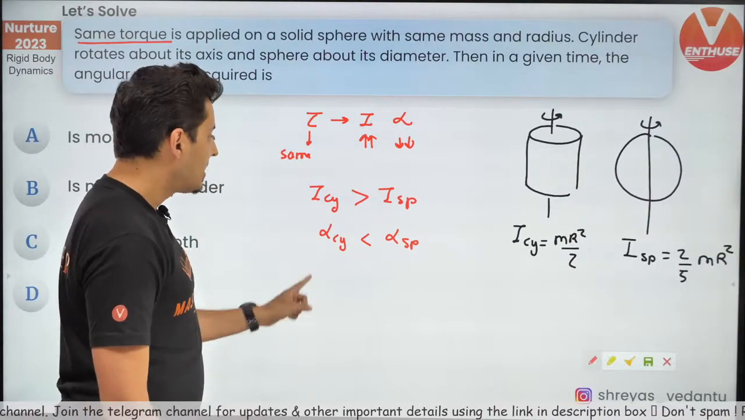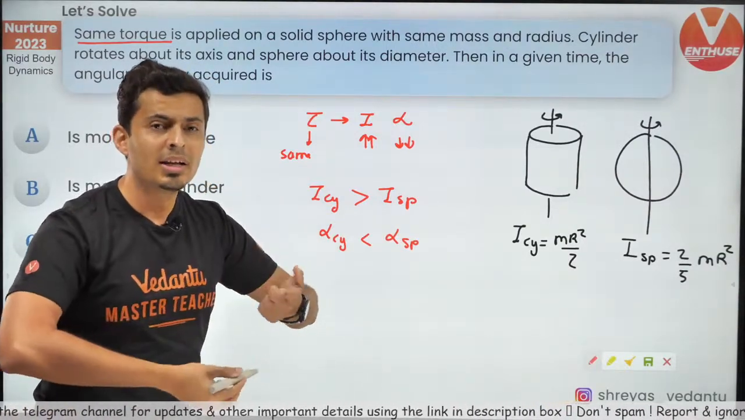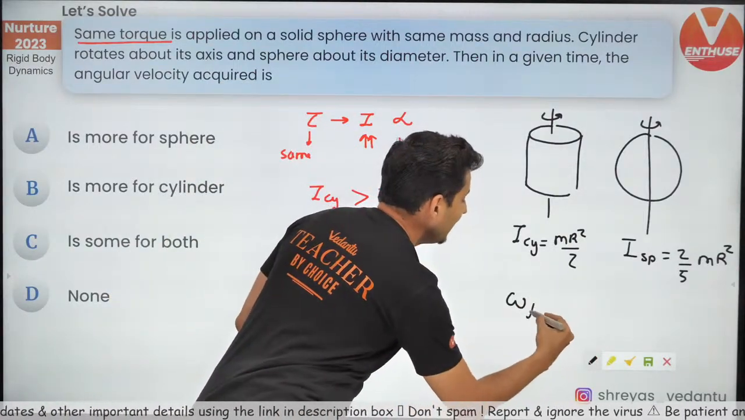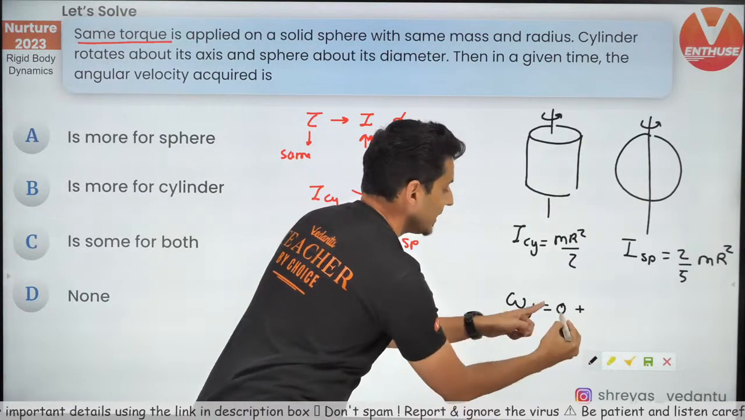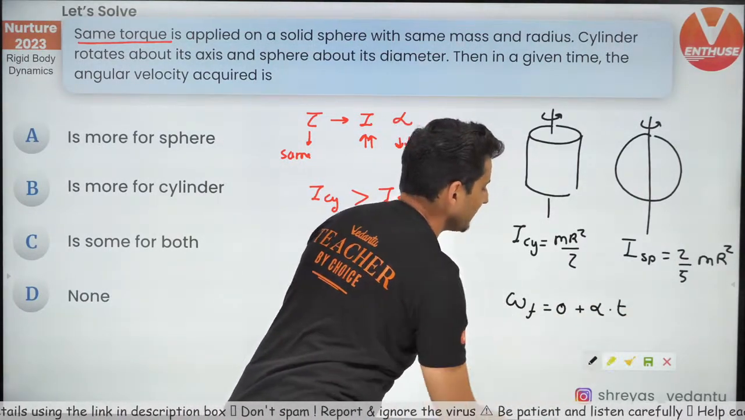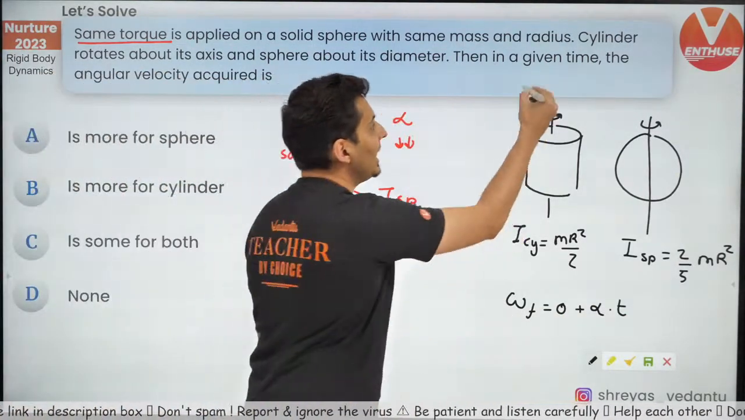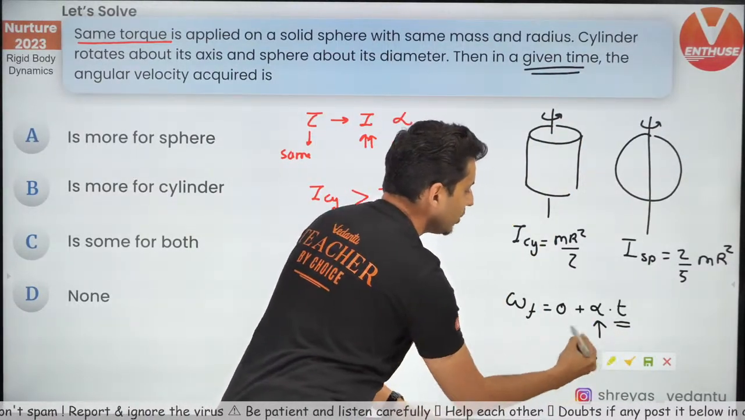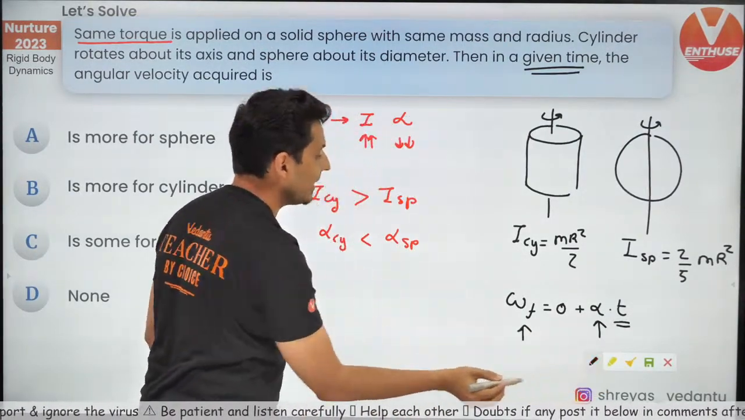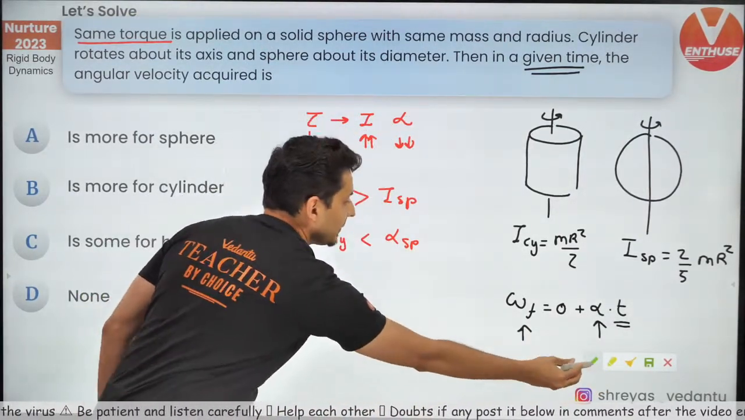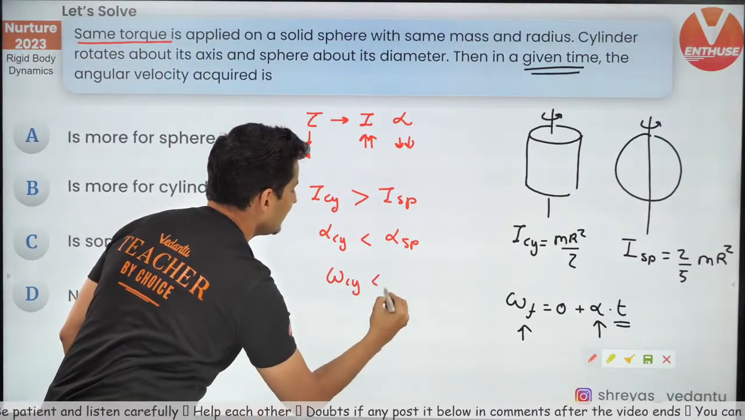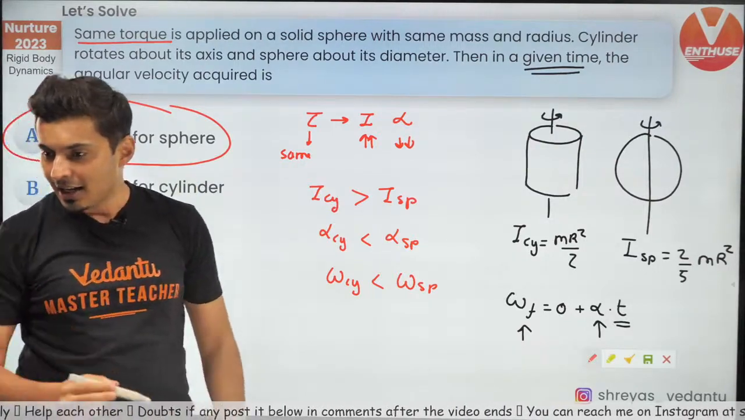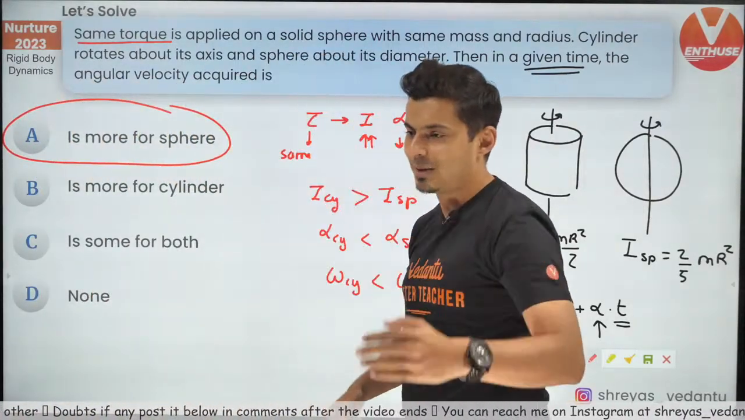Is that making sense? If angular acceleration is more, think what will happen? Use this formula. Final angular velocity is nothing but initial angular velocity plus alpha into time. So in a given time, that means after some time, what will happen? The one which has more alpha will also have more omega. Hence, the omega of the cylinder will be less than omega of the sphere. Hence, the correct answer will be option A, and I can see many of you answering option A.